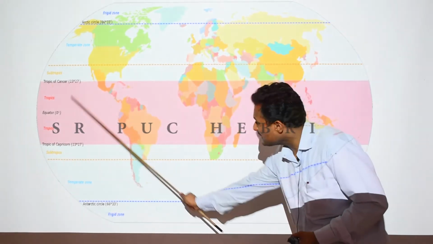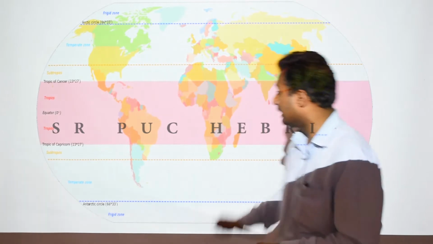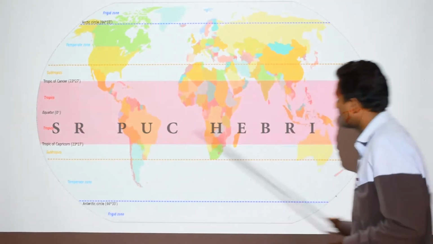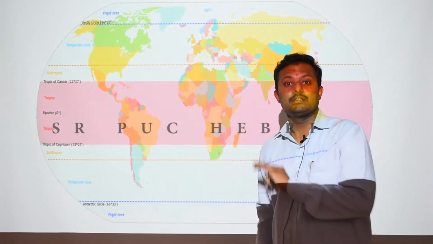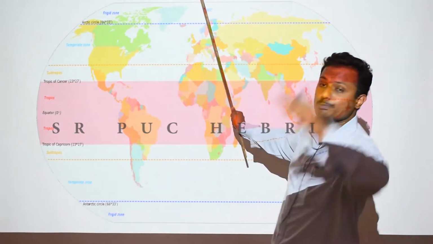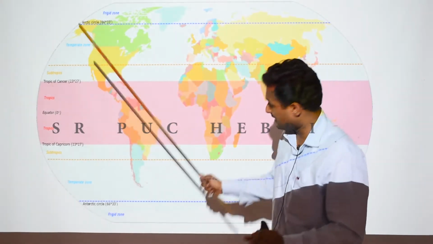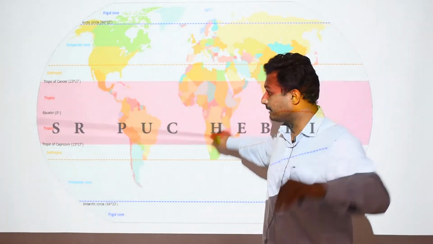This region provides the most favorable conditions for the living of most living organisms, and that is why this tropical region supports the highest number of species. If you go to the polar region, it will be even more decreased. The number of species goes on decreasing as you move away from the equator.